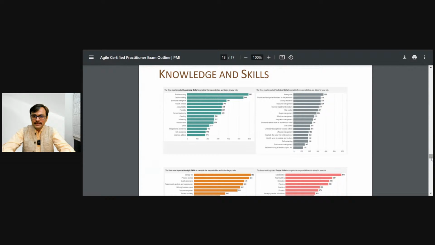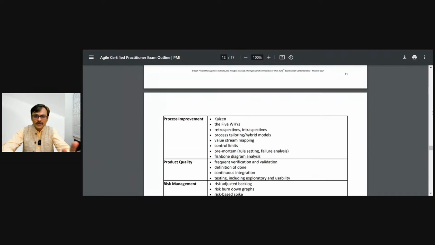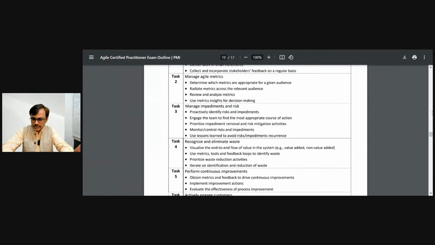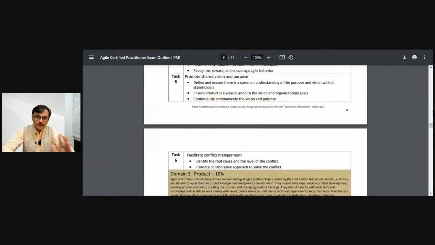This is something they are just talking about as a survey result. As you pointed out, these are 6 pictures only, so these are just survey results. We can ignore them. We need to focus a little on tools and techniques, which we will integrate with our exam content outline lessons only. We don't have to go into detail. But personally, as a trainer, I feel if I just use PMI content, the exam-related problem is solved now.